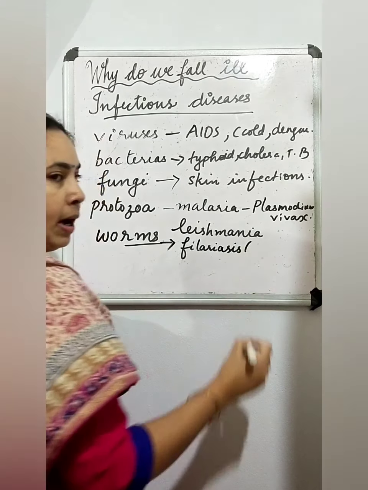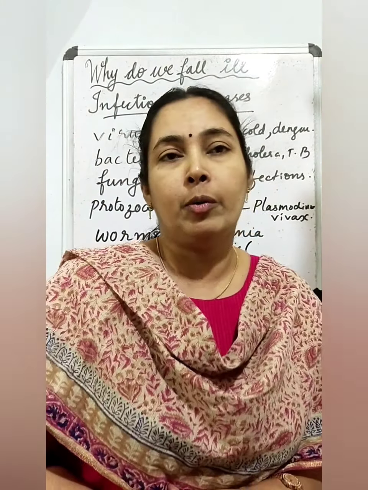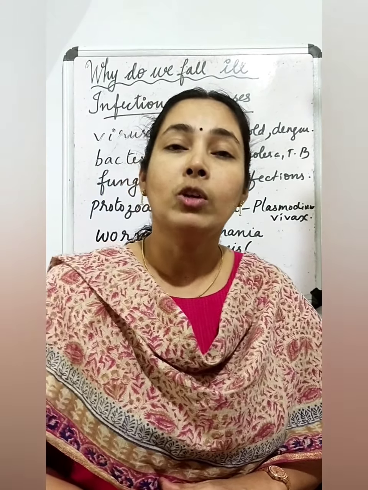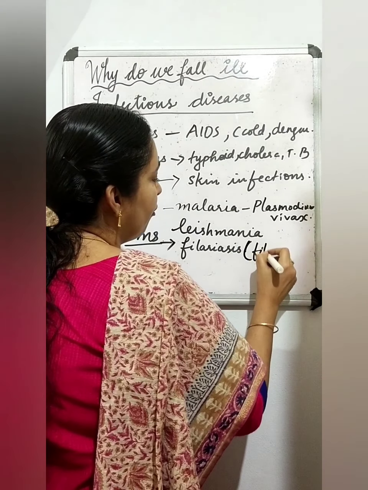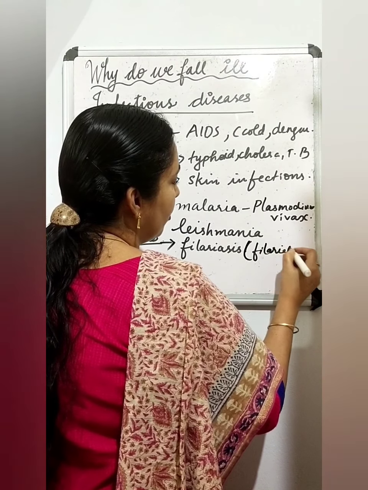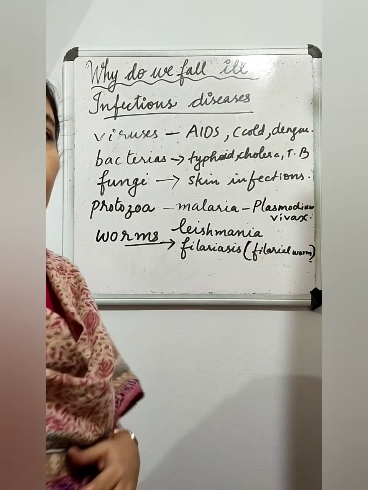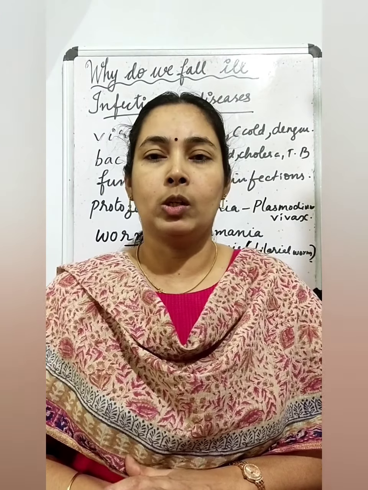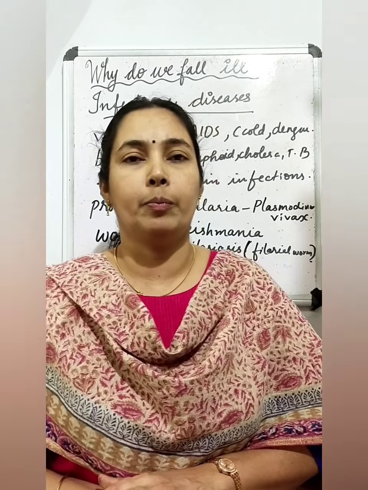It is caused by a worm called the filarial worm, whose scientific name is Wuchereria bancrofti. It is carried by mosquitoes, usually the Culex mosquito.